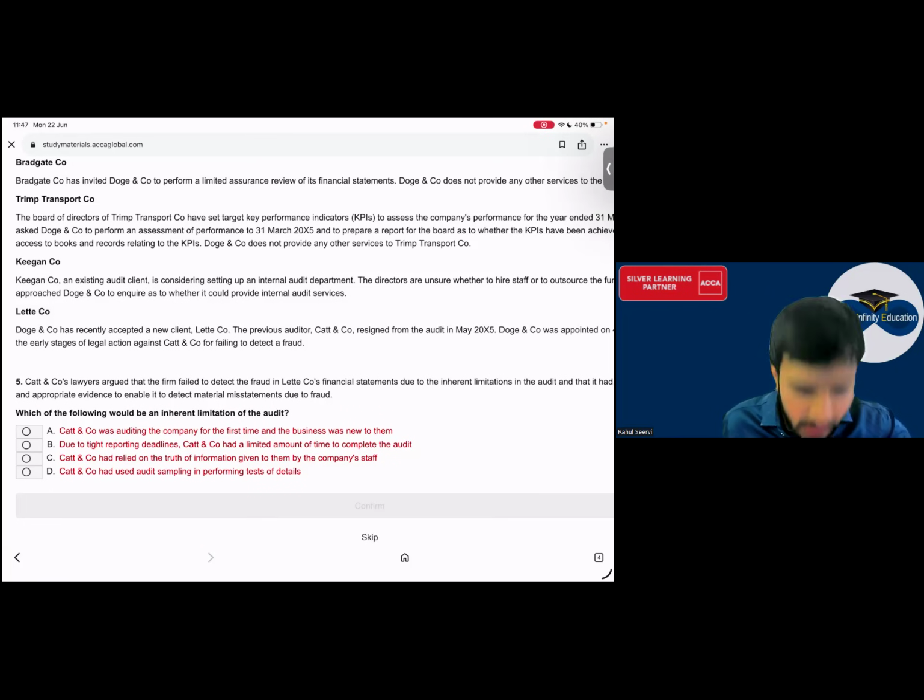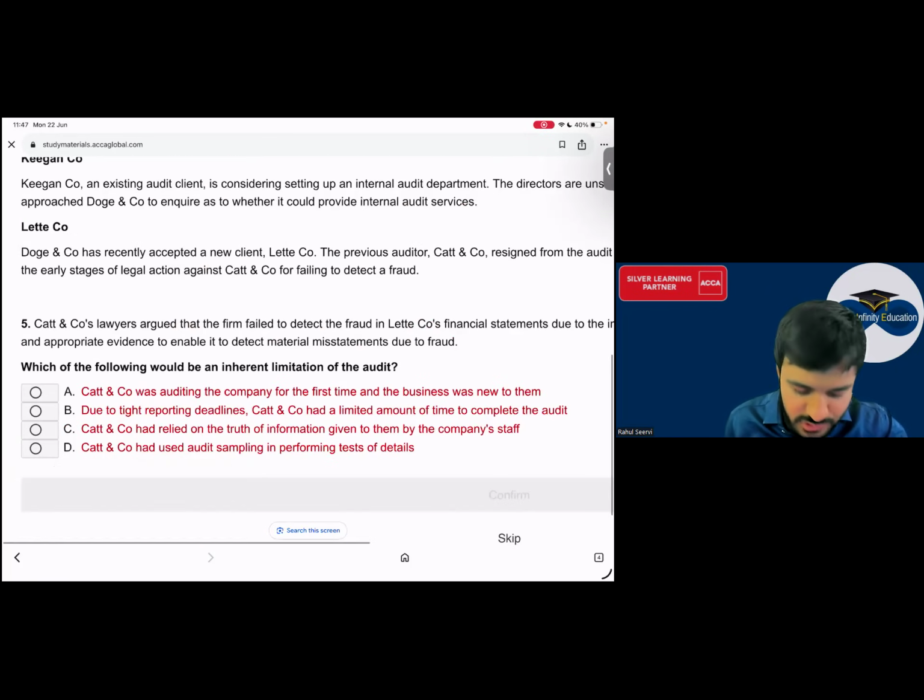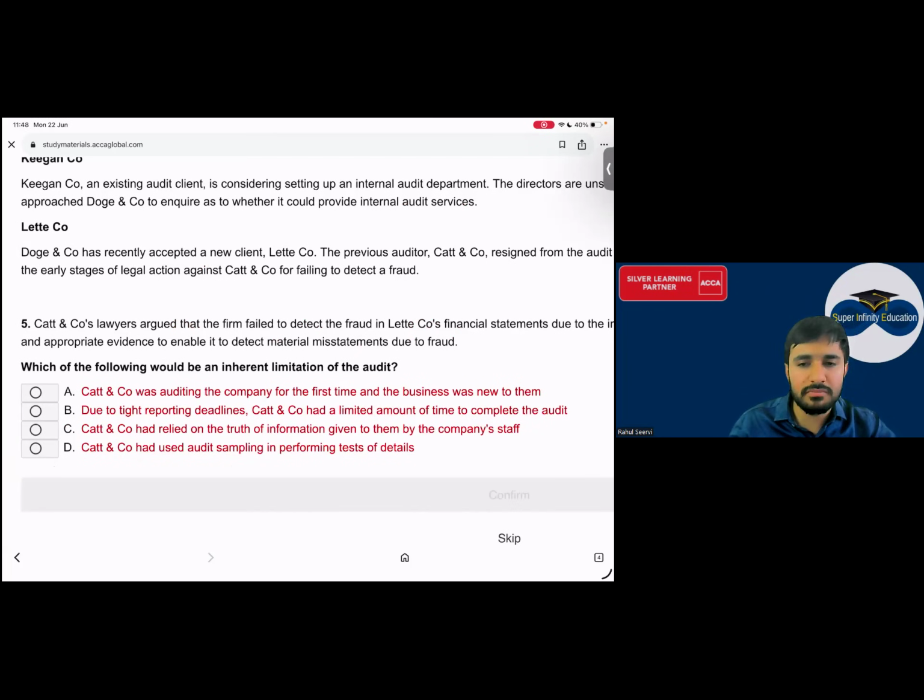We give reasonable assurance. Which of the following would be an inherent limitation of audit? C company was auditing the company for the first time and the business was new to them. Okay, they are saying the business was new, that is the reason they were not able to identify the fraud. Due to tight reporting guidelines or deadlines, C company had a limited amount of time to complete the audit. Okay, they are saying that the time was limited. Then C company had relied on the truth of the information given by the company staff. C company had used audit sampling.